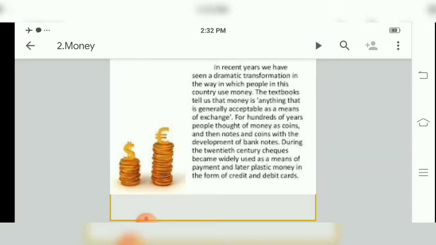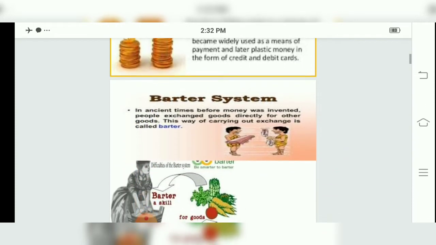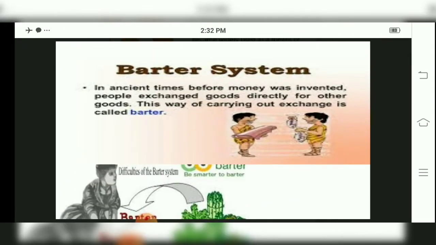During the 20th century, checks became widely used as a means of payment, and later, children, we use plastic money, that is debit and credit cards. So this is a little bit of introduction to money. Money came in paper form, then in check form, then cash was there, and now we are using plastic money, that is debit card and credit card.